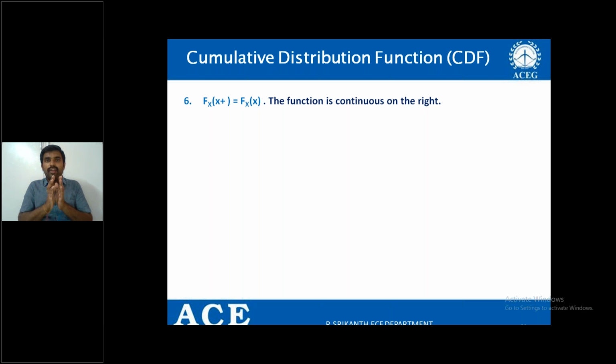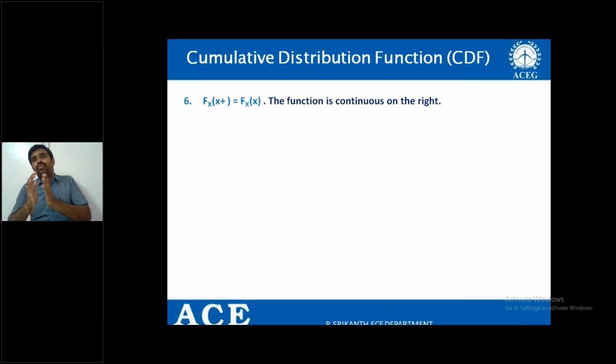No. As no value exists in the random variable in between the discrete values, we can define the distribution function in between by using the sixth property. FX of 1 plus is equal to FX of 1, in the sense that the value in between 1 and 2 retains the same value assigned at x equal to 1.